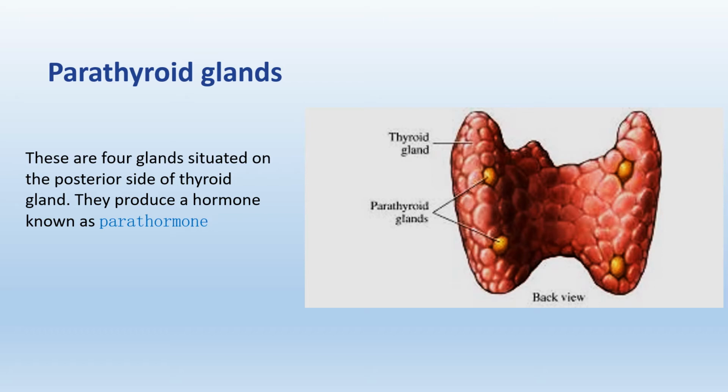When there is increased production of parathormone, more than normal calcium salts are absorbed from the bones and added to the blood. Consequently, the bones become brittle. If there is deficiency in the production of parathormone, blood calcium level falls. It leads to tetany, which affects the functioning of muscles.